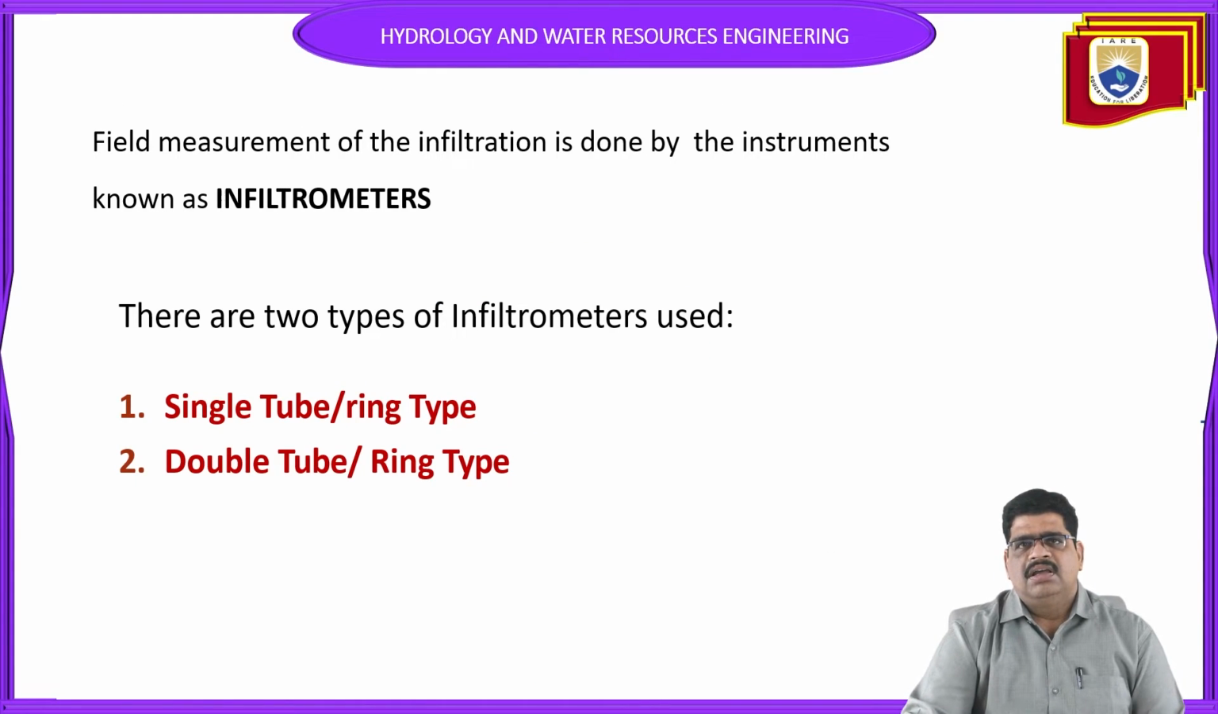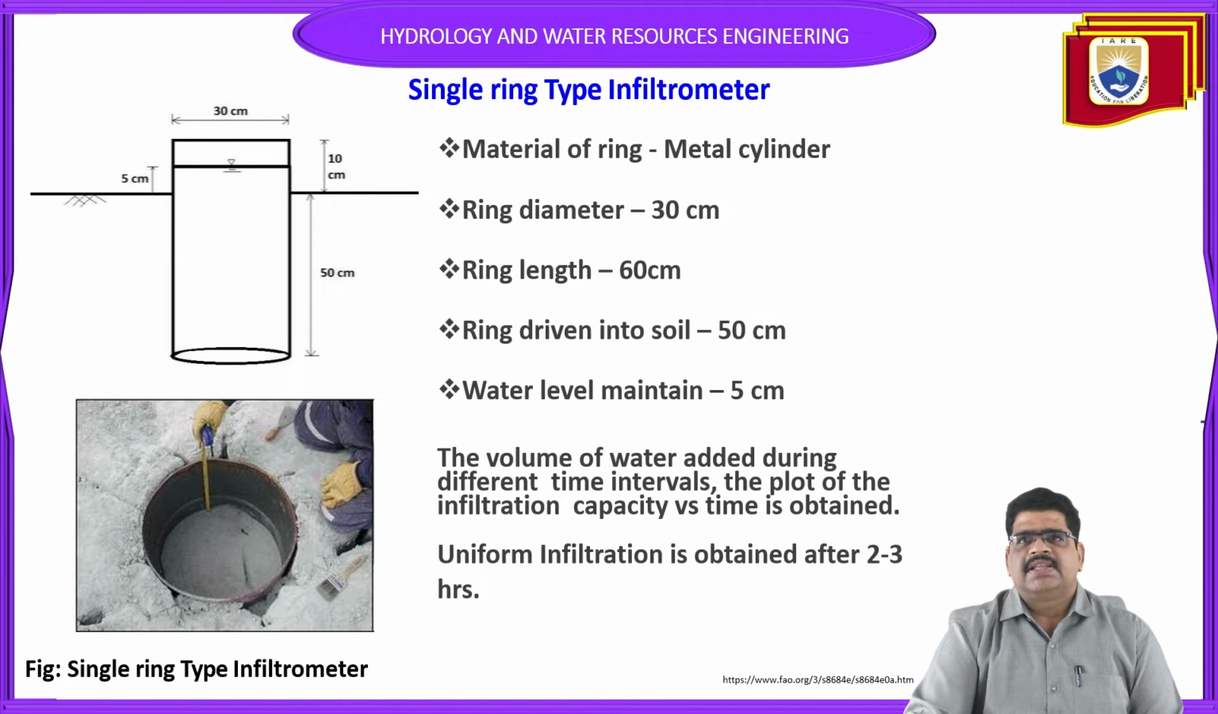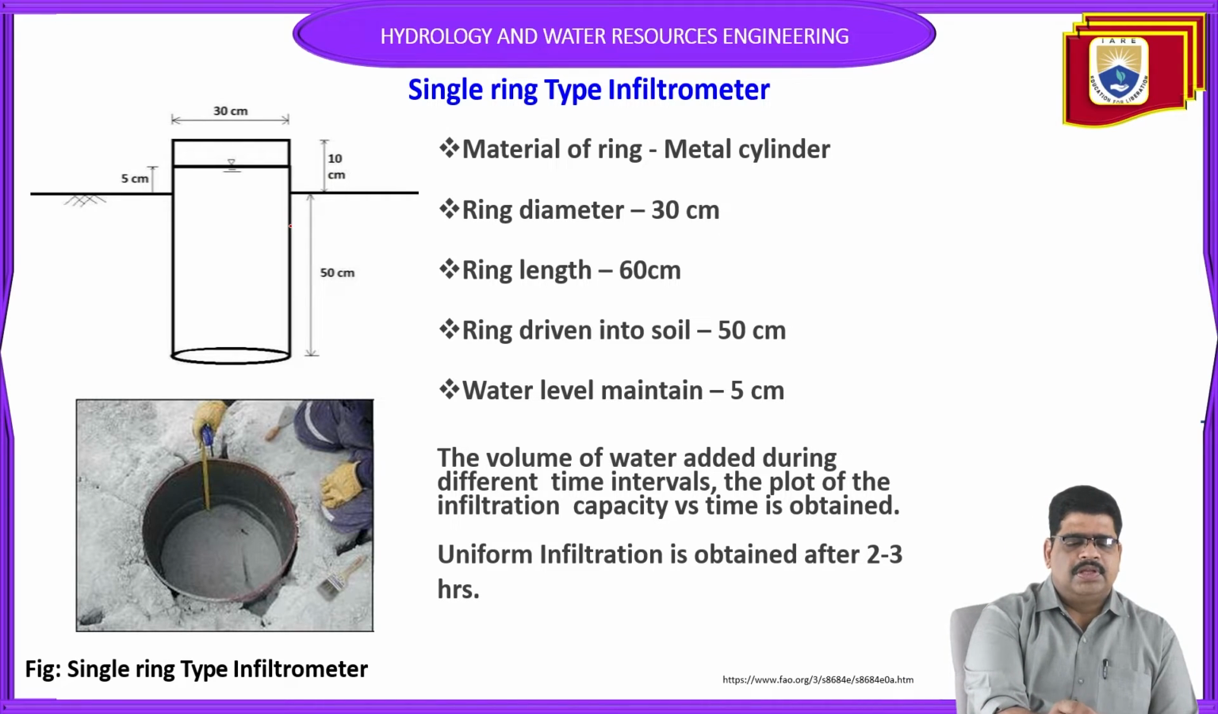Infiltration. Infiltrometers can be single ring, single tube or ring type infiltrometers. Generally we call it a single ring infiltrometer, and the other we call double ring infiltrometers. See here, the single ring infiltrometer, and above that, the diagram.